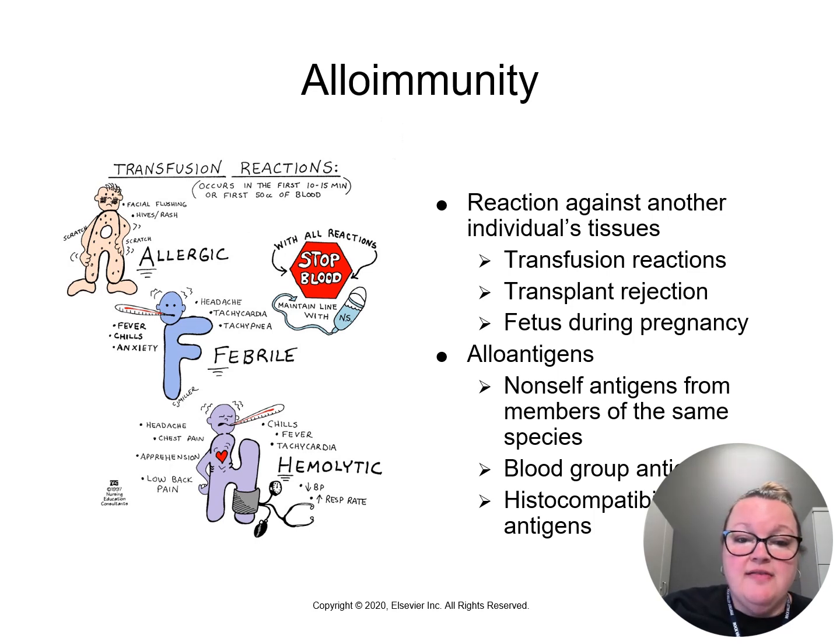Alloantigens are also known as iso antigens. These are non-self antigens from members of the same species, for example, non-self antigens from two humans. There are blood group antigens and histocompatibility antigens, which we will get into.